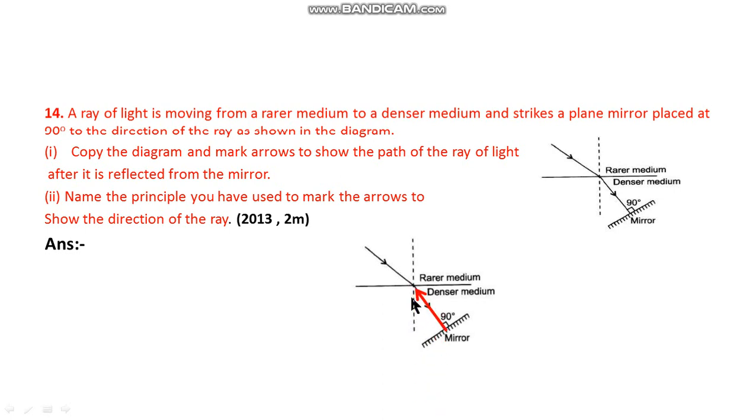This is now the incident ray. Here it retraces, so the refracted ray also follows the same path. So this is the path. Second, which principle are we using? Yes, this is the principle of reversibility of light.